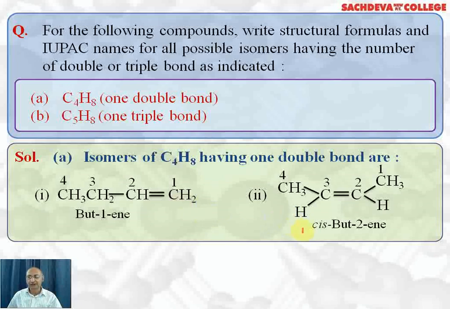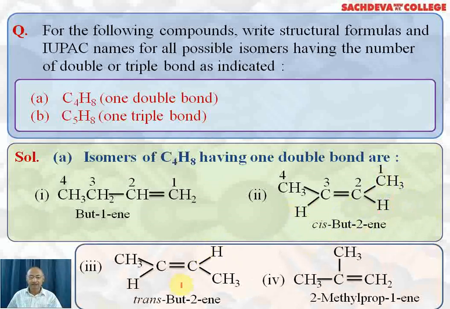But-2-ene will show geometrical isomerism. This is but-2-ene. Then we call it cis but-2-ene because two methyl groups are on same side and both the hydrogens are on the same side. So this is cis isomer. We call it cis but-2-ene. Now we have trans but-2-ene. In trans but-2-ene, two methyl groups will be on opposite side. Same way hydrogens are also on opposite side. So it is called trans but-2-ene.